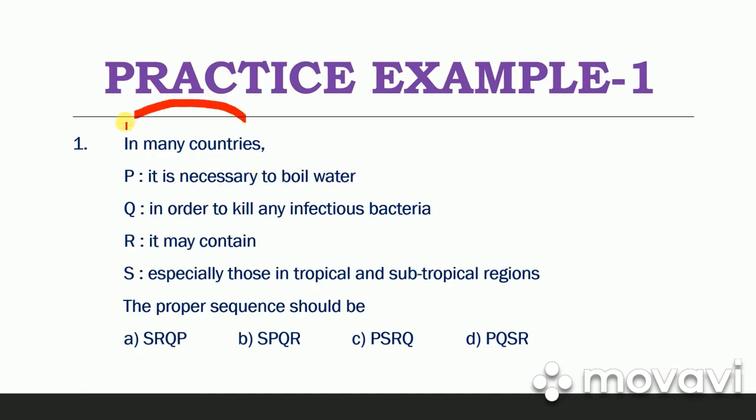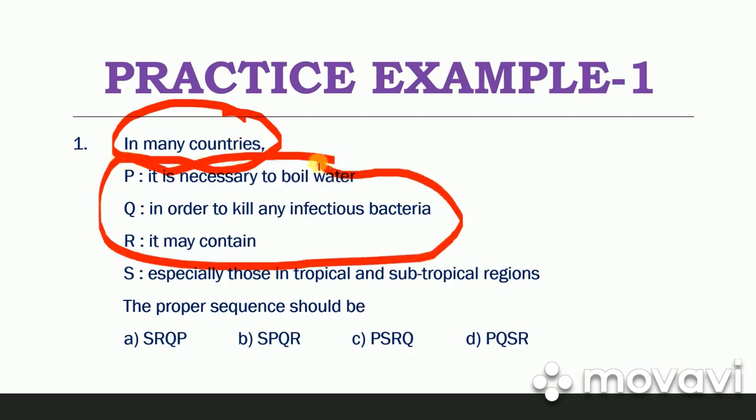begins with "in many countries." There are four other parts of the sentence. The sentence is split into five parts, and the first part is given at the beginning. Then there are the remaining four parts, which are jumbled and labeled as P, Q, R, and S.